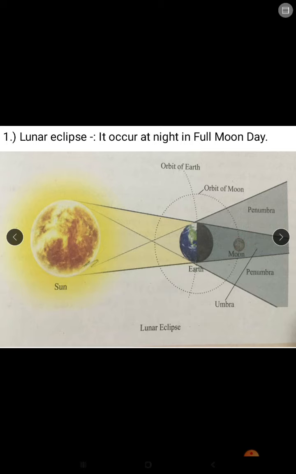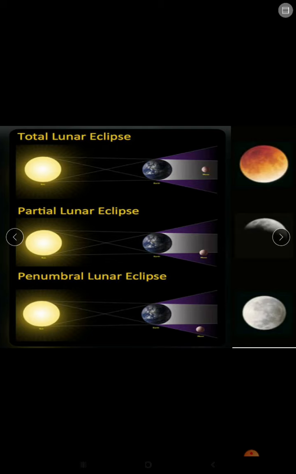Okay. Now when the moon is completely in the dark shadow, during umbra shadow you can see, you can look here, when moon is completely in a dark shadow due to umbra, then it is called total lunar eclipse. Now moon is totally in the dark due to umbra shadow, so this is known as total lunar eclipse. You can see during total lunar eclipse moon looks red in color.